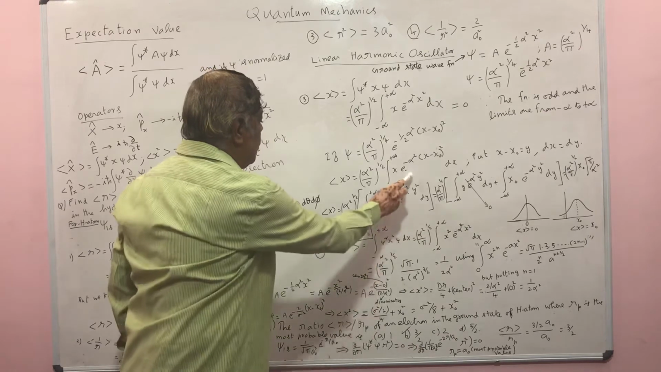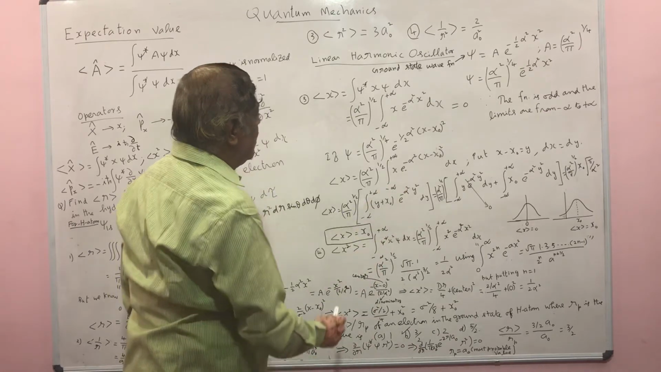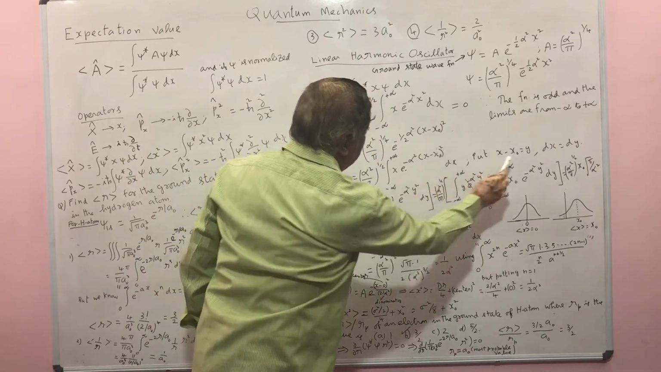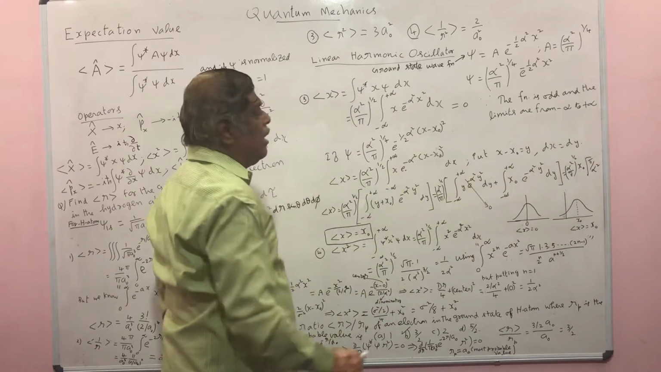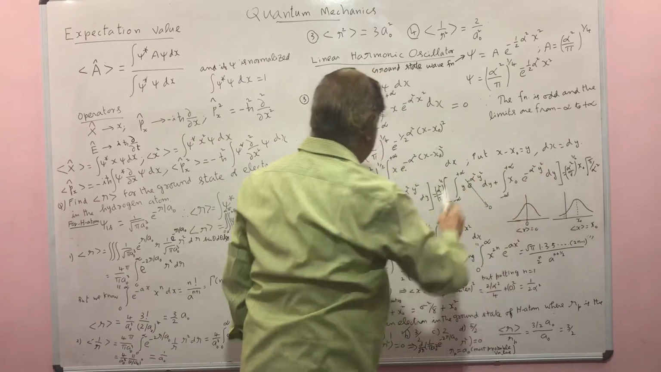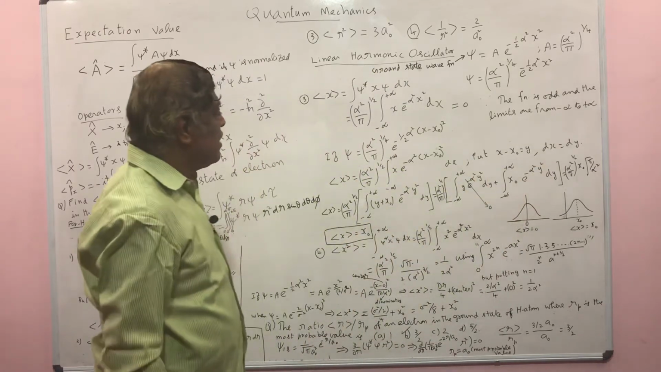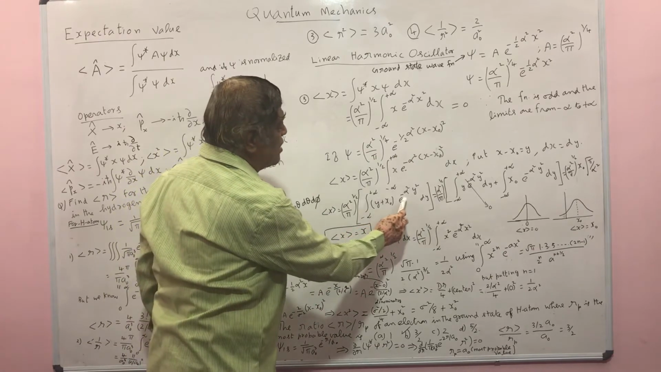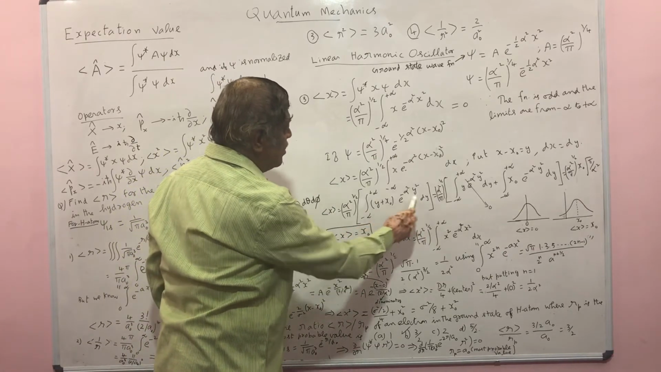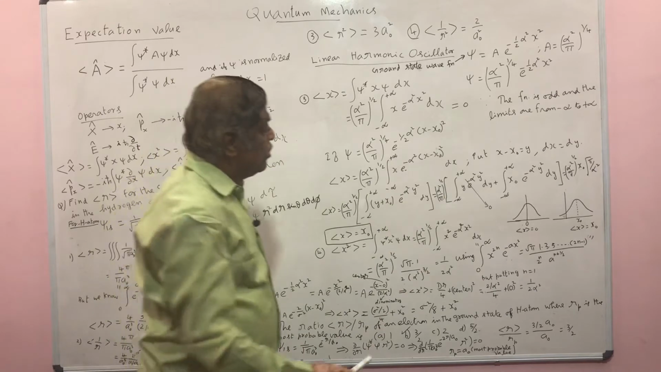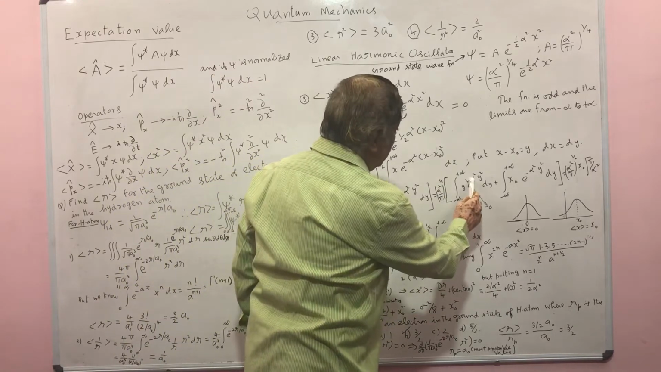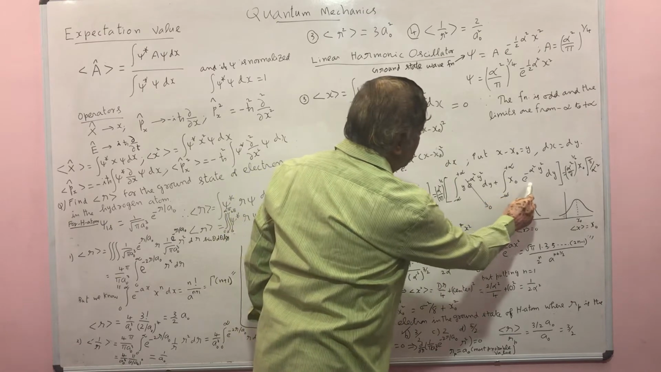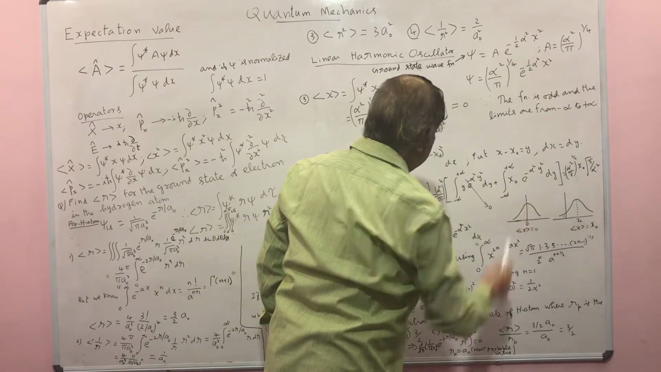Now if it is so, you put x minus x naught equal to a new variable y, and dx is equal to dy. You replace x by the new variable, so it becomes y plus x naught, e power minus alpha squared y squared dy. This can be split into two integrals: one is y e power minus alpha squared y squared dy, the other part is x naught e power minus alpha squared y squared dy.